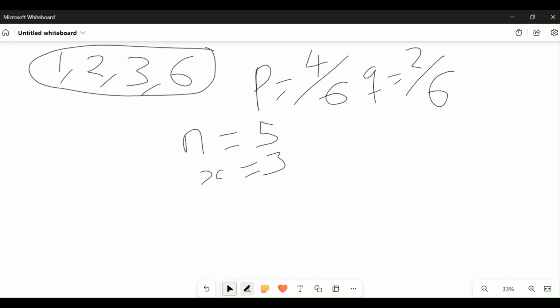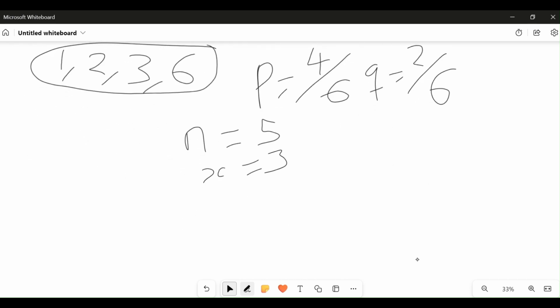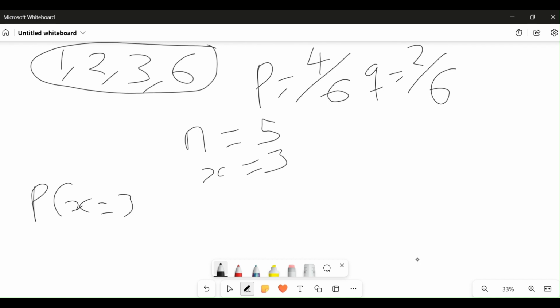So all we have to do is solve for it. The factor of 6 appears exactly 3 times. That is p. What you are looking for is P of x equals 3. And that will be 5 combination 3, times the probability of success, which is 4 over 6.